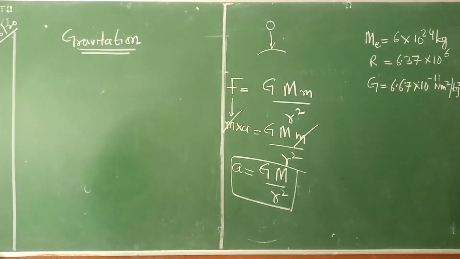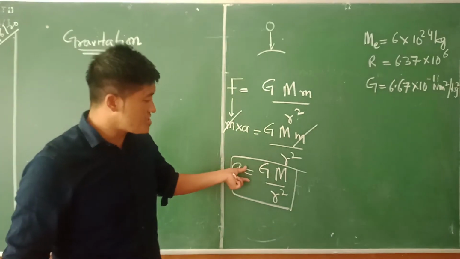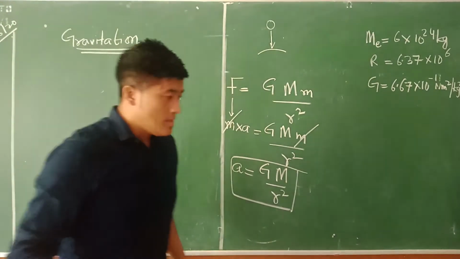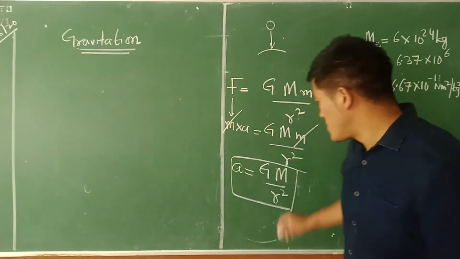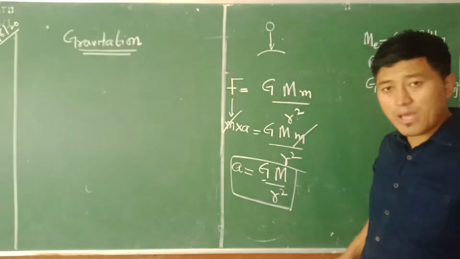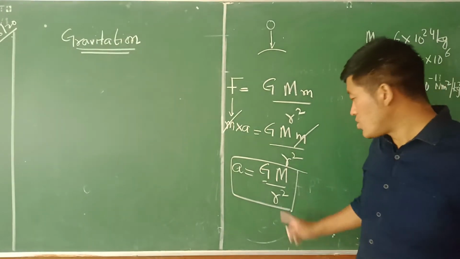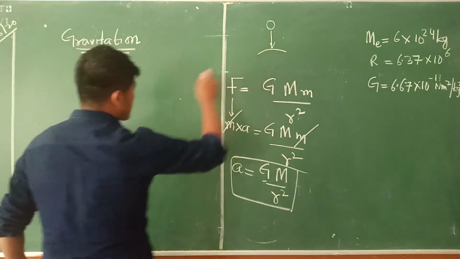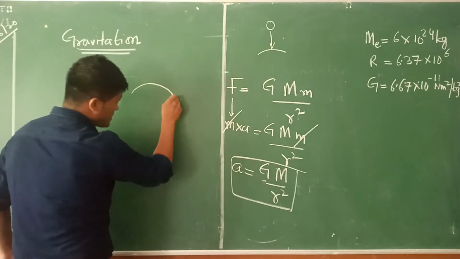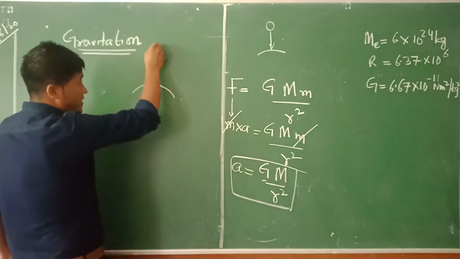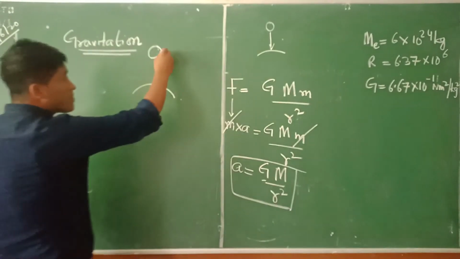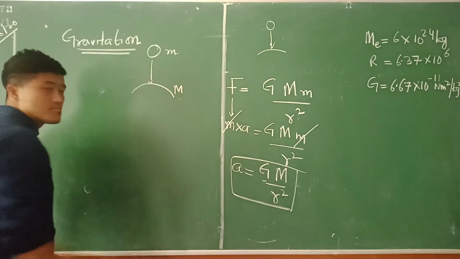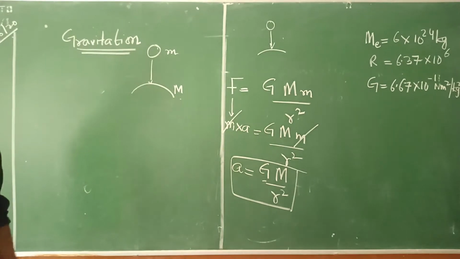So now we got this acceleration is equal to G capital M divided by r squared. What is important for you to know is that we know the value of G, but we should be able to understand what that capital M is and what that r squared is. Understand? So now let's imagine, I'm going to take this example once again. This is Earth and this is an apple. This apple has small m and this is capital M, and between them there is some amount of distance.